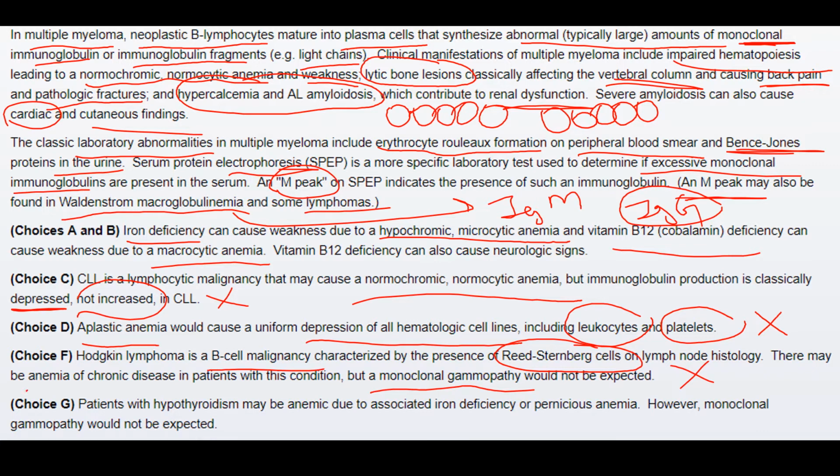Also, Hodgkin lymphoma is associated with anemia of chronic disease, which was not mentioned. Then patients with hypothyroidism may also be anemic, but this is due to iron deficiency or pernicious anemia. And also there is no monoclonal gammopathy in this disease, and hence this was not the answer.